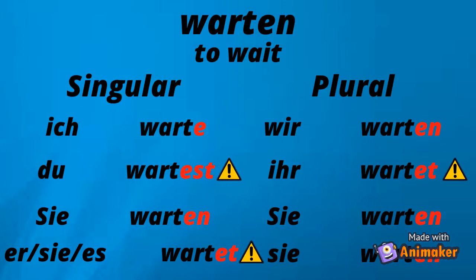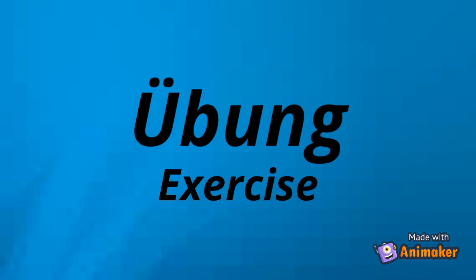Here is the next verb, warten. That means to wait. Ich warte. Du wartest. Sie warten. Sie, er, es wartet. Wir warten. Ihr wartet. Sie warten. As mentioned before, don't get scared looking at this list. You will get used to these conjugations, and with time you will be able to conjugate each and every verb.